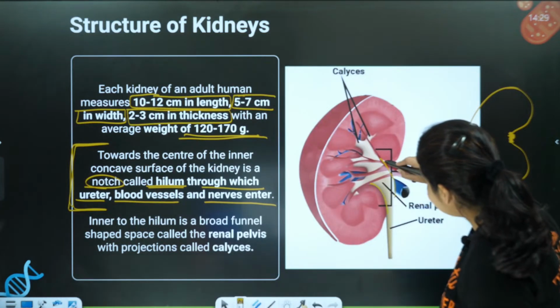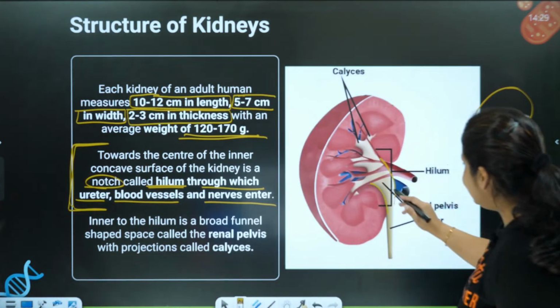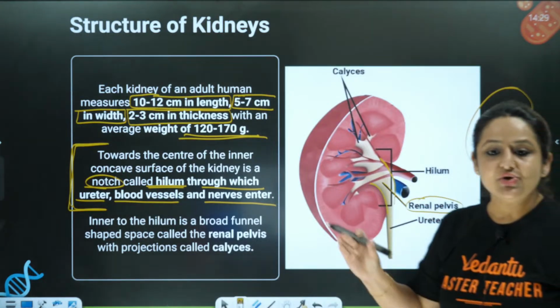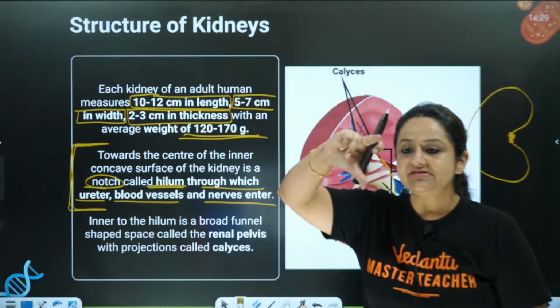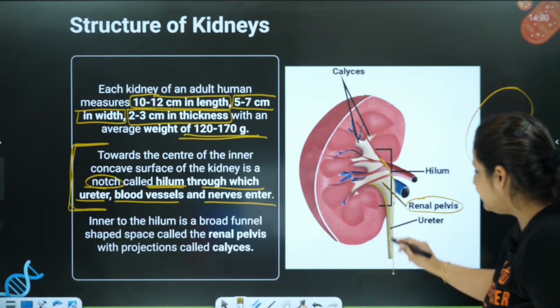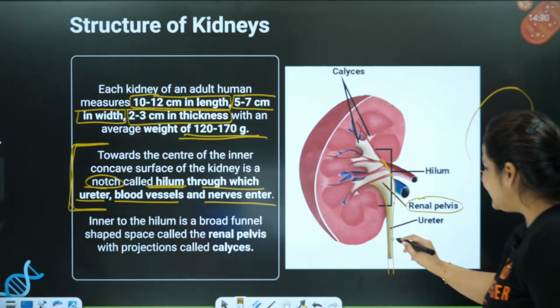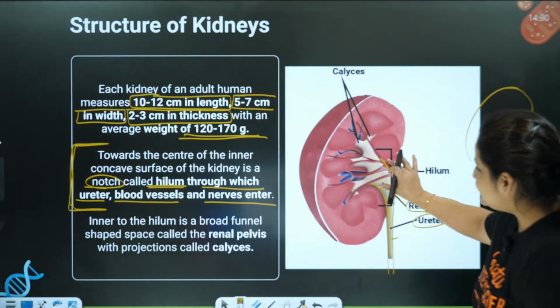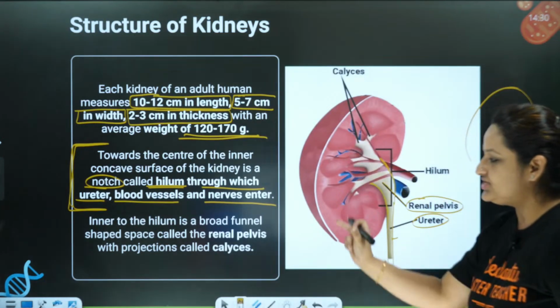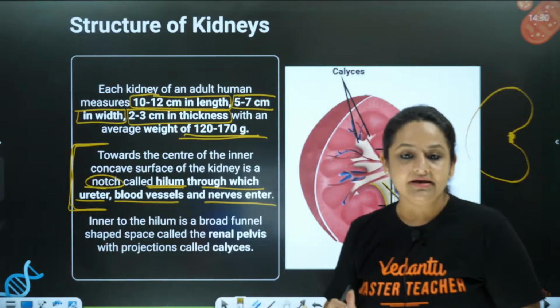This funnel-like structure is called the renal pelvis. It extends and forms the ureter only. But inside the kidney, inside the hilum, it is a broad funnel-shaped structure. This is called the renal pelvis.